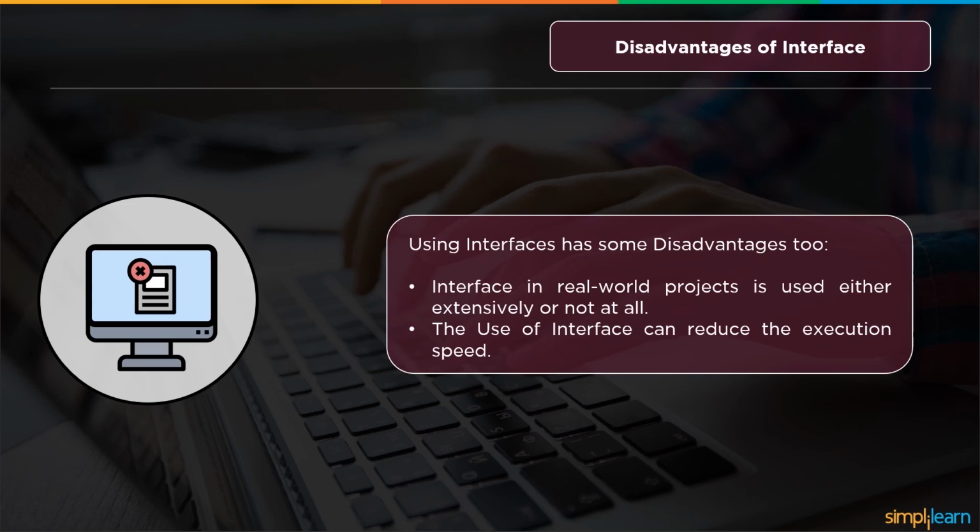And the use of the interface can reduce the execution speed. You're adding a whole other layer there where it has to look that information up. So if you're doing a huge multi-task process and you're spreading it across multiple processors, and now you have hundreds of these classes that are pulling in hundreds of these interfaces, that's going to add a little ding to your speed, and it might not be something you want to do for a process like that,